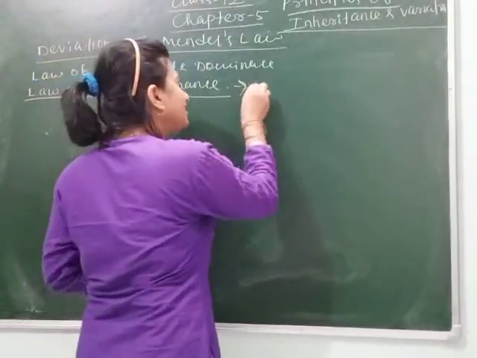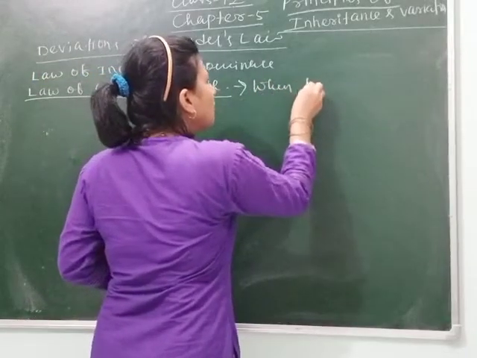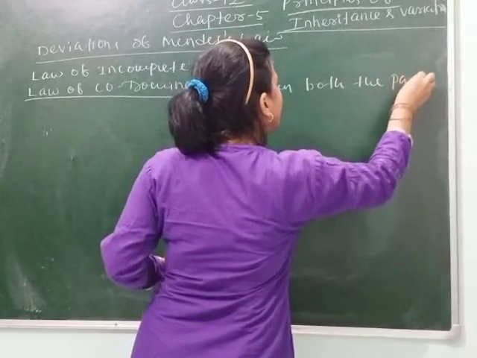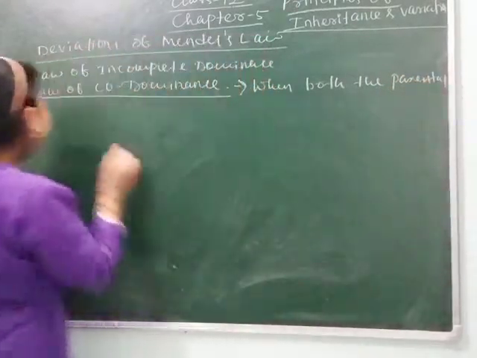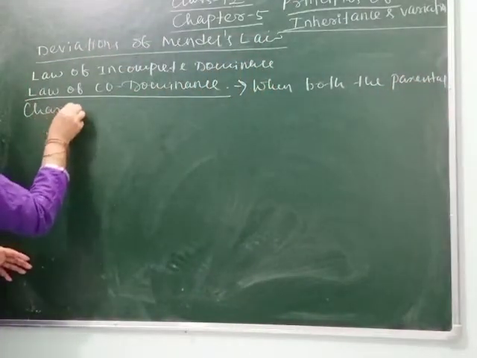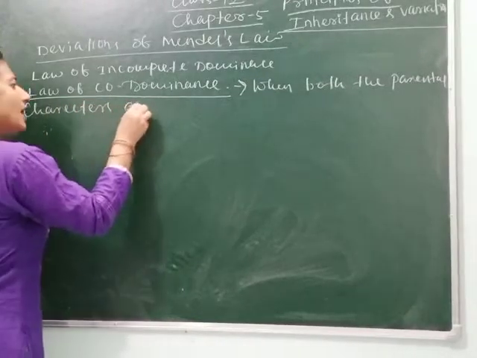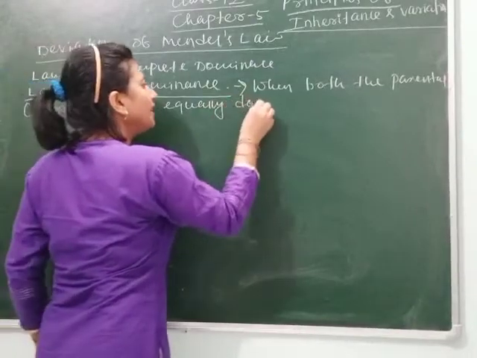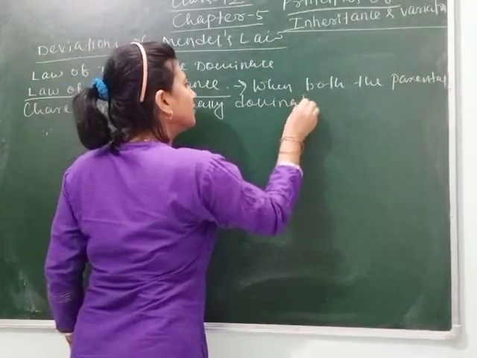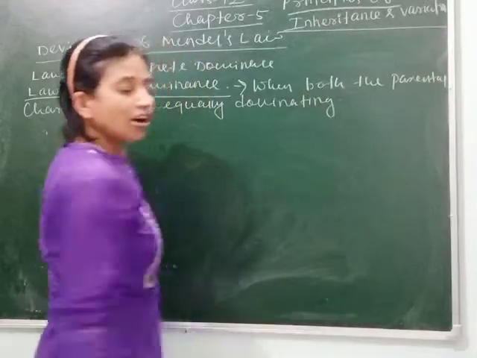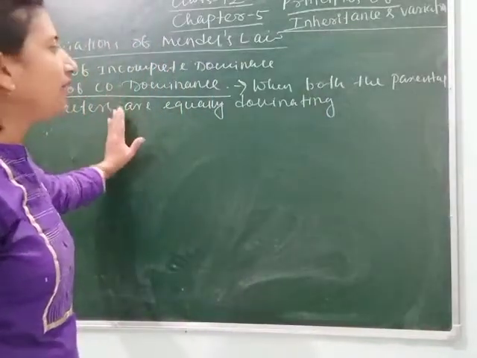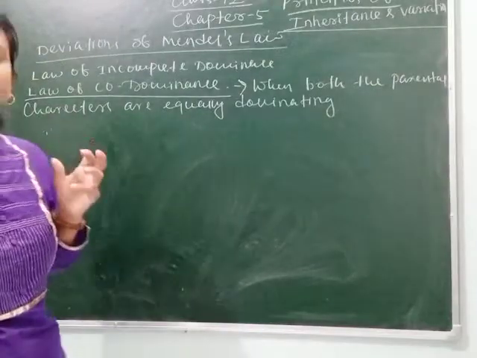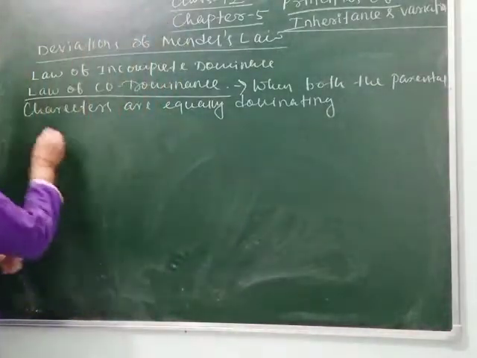So we can define it: when both the parental characters are equally dominating, it is called the law of codominance. Clear, students? We can understand this codominance by taking the example of blood group.